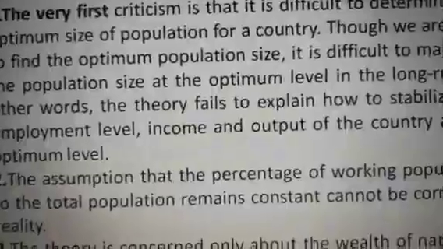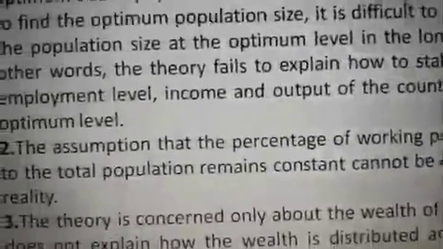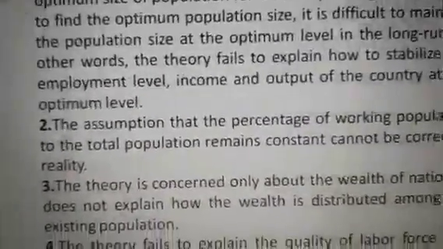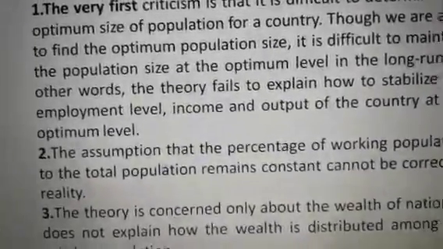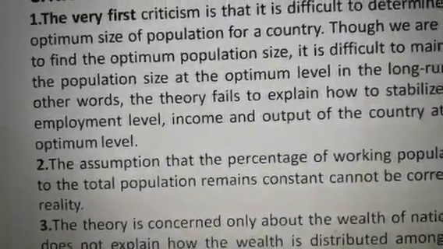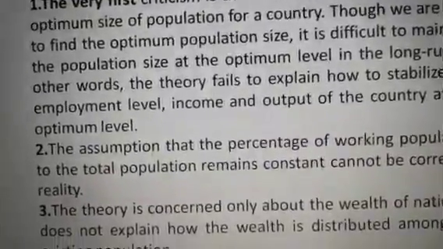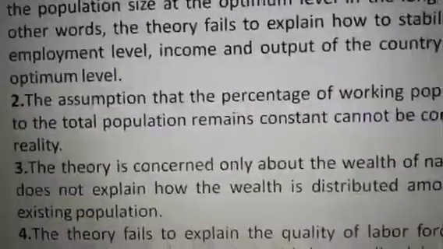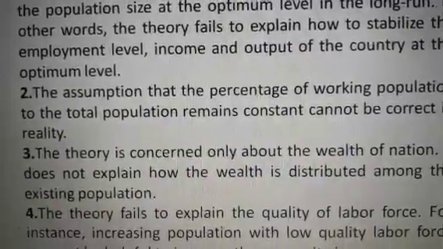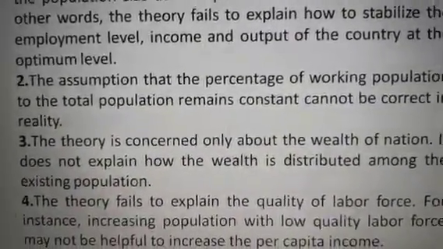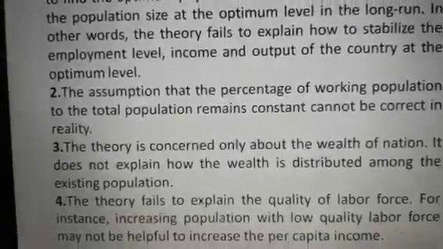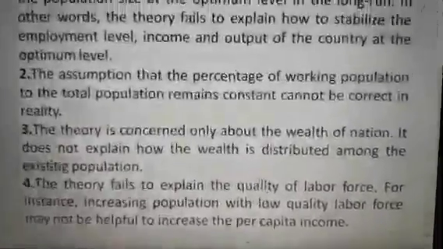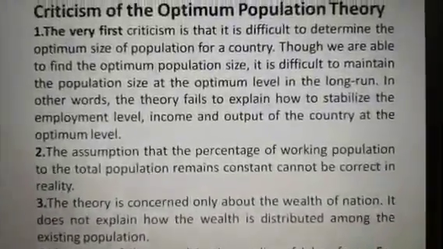In other words, the theory fails to explain how to stabilize the employment level, income and output of the country at that optimum level. So this is a criticism of the theory, and as I told you earlier, we move to the development theory and the dynamism of the optimum theory. And second is the assumption that the percentage of working population to the total population remains constant, which cannot be correct in reality. And the theory is concerned only with the wealth of the nation. It does not explain how the wealth is distributed. And the theory fails to explain the quality of the labor force. So these are all the criticisms of this theory under which you can deal with this topic, dear students.